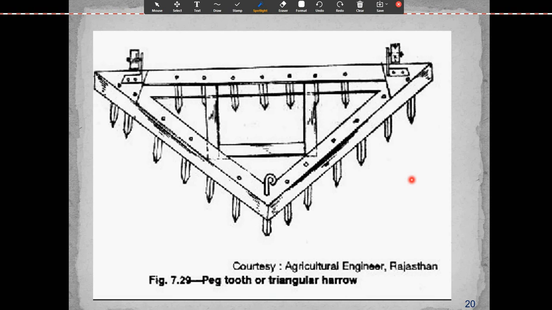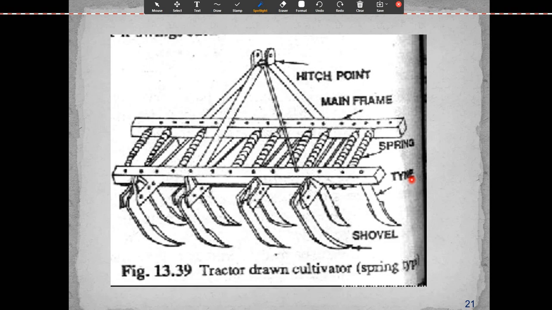This is a bakhar tooth or triangular harrow. It is used for breaking down the clods. This is a tractor drawn cultivator. It is a spring type cultivator. Generally where the field is rocky or stony, if it is a stony soil, then use the spring type cultivator.